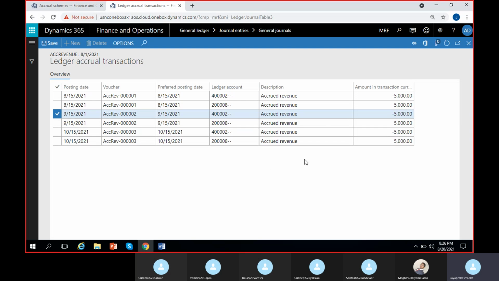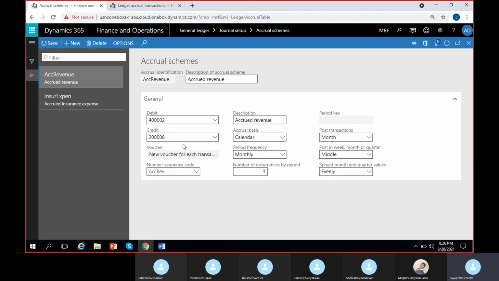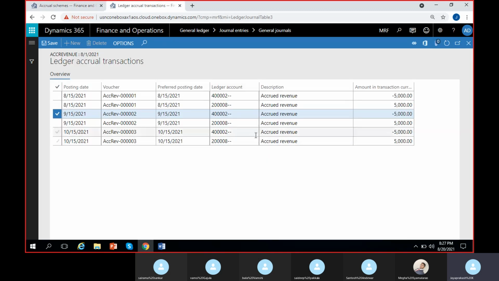We can preview it before applying and posting the transaction, so that you can understand if there are any mistakes or if it is what you are looking for. If it is not, then you have to go through your configurations for any mistake. Mostly they will give it upside down. Giving the accounts here is very important. If you give it wrong, then the accrual will be wrong, or the transaction generated is wrong. Sometimes it won't generate at all. So you have to give it exactly opposite to the original transaction that you are going to post.